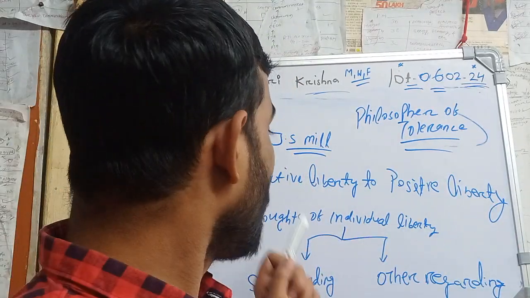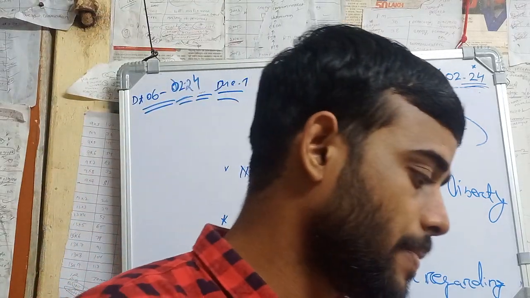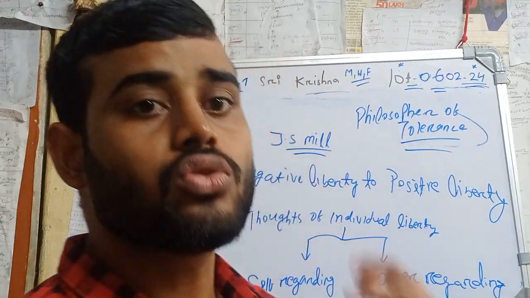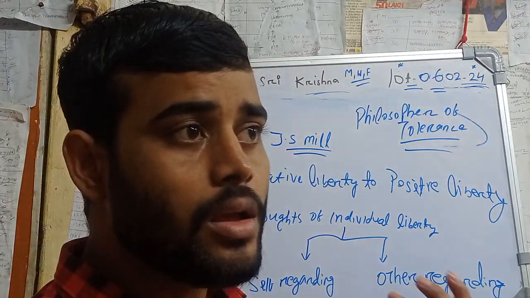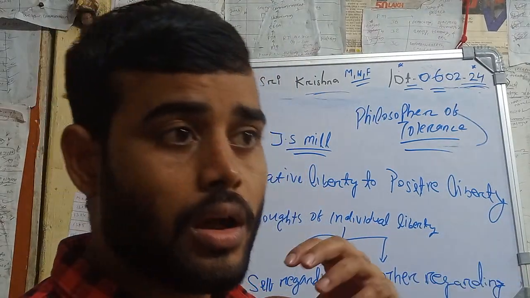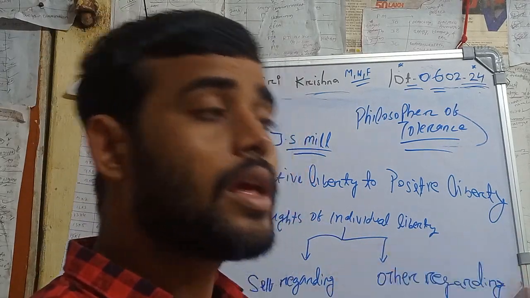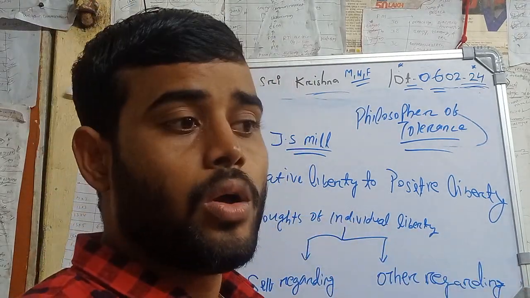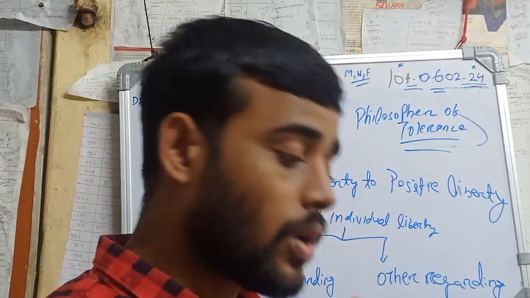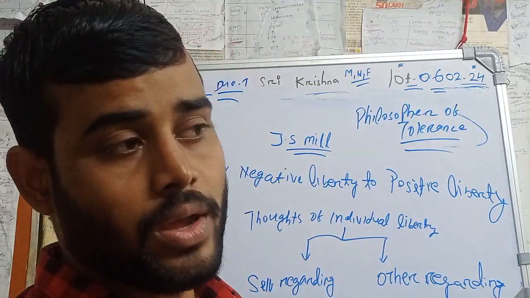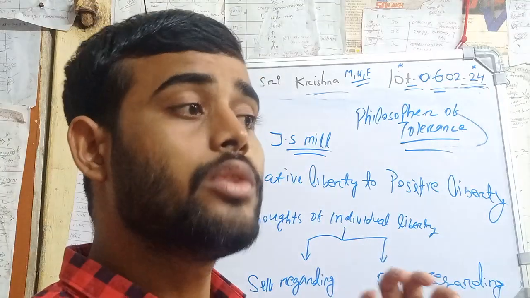Then I will discuss the thought of individual liberty: self-regarding action and other-regarding action. So what is self-regarding action and other-regarding action? In self-regarding action, there is absolute liberty of the individual; individuals are free to do whatever they want to do. They can do anything with their body. They are sovereign over their body, mind, and own life. No one is going to interfere in individual matters. So that is self-regarding action.